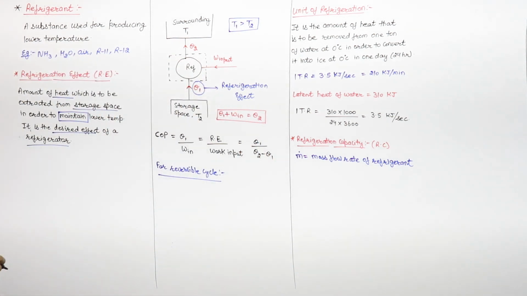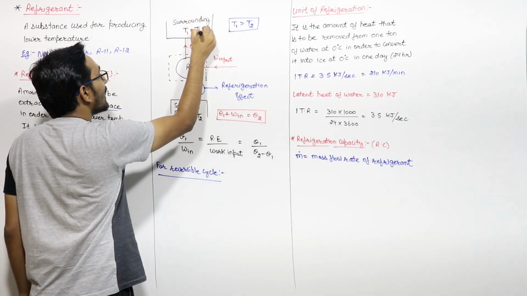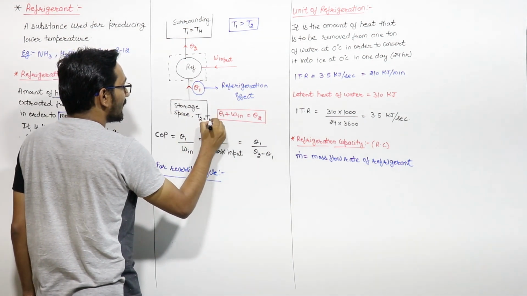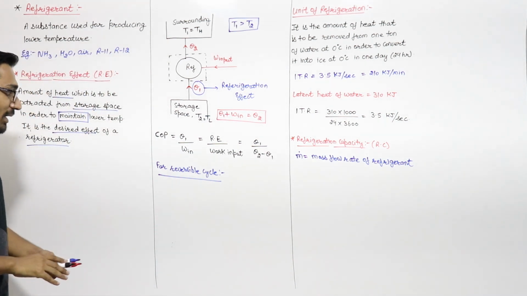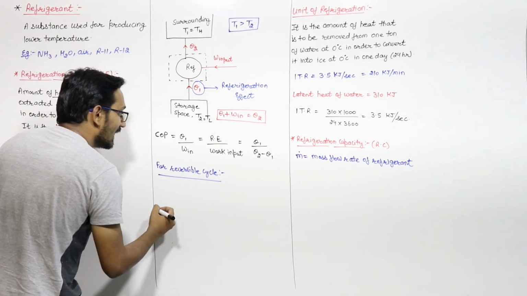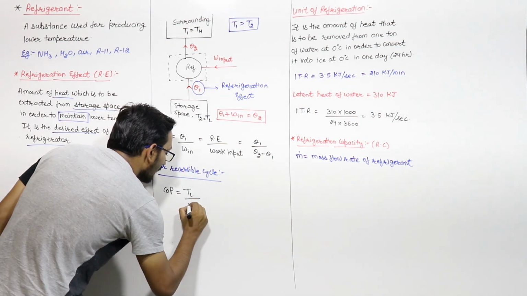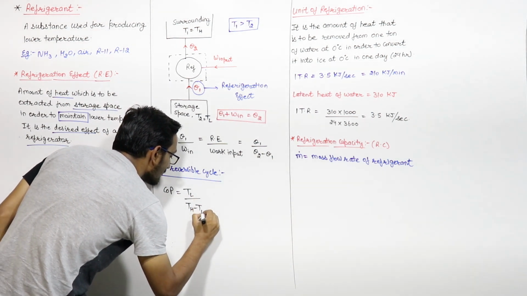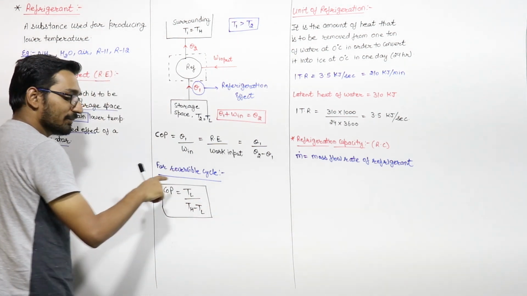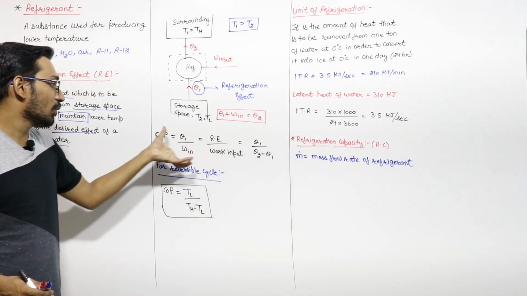Let us say T1 is the higher temperature, and T2 is the lower temperature. For a reversible cycle, we know from the thermodynamic temperature scale that COP can be written as lower temperature upon higher temperature minus lower temperature. We discussed this, right? This is valid only for a reversible cycle. For other irreversible cycles, you have to go from this.